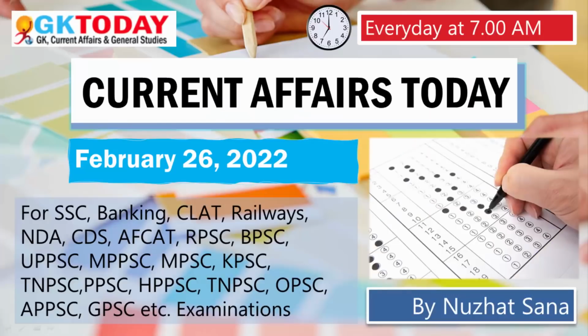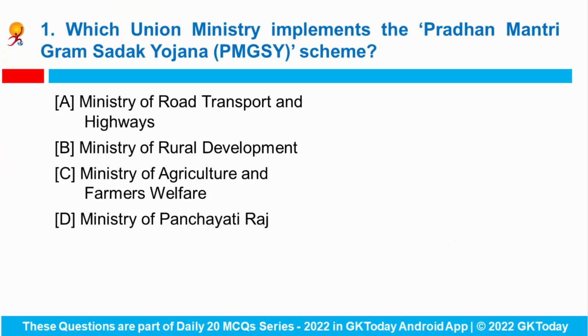Good morning everyone. Welcome back to GK Today. And today we'll be discussing most important MCQs for 26th of February 2022. Starting with the very first question, which union ministry implements the Pradhan Mantri Gram Sadak Yojana scheme? So the Union Ministry of Rural Development implements the Pradhan Mantri Gram Sadak Yojana scheme with National Rural Infrastructure Development Agency as the nodal implementation agency.